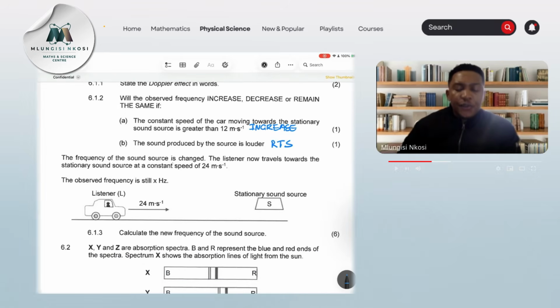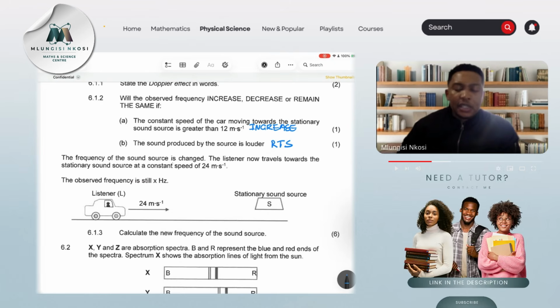They say to us the frequency of the sound source is changed. Okay. The listener now travels towards the stationary sound source at a constant speed of 24 meters per second. So they've changed the speed of the car. Okay. And they say calculate the new frequency of the sound source. Okay.